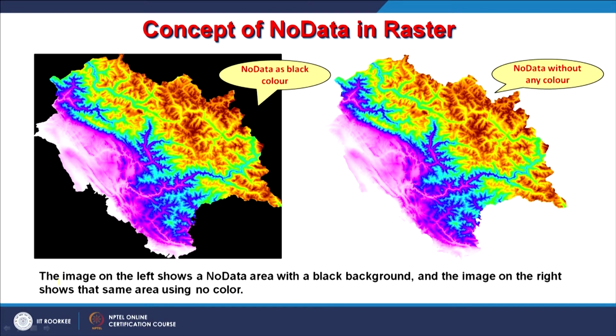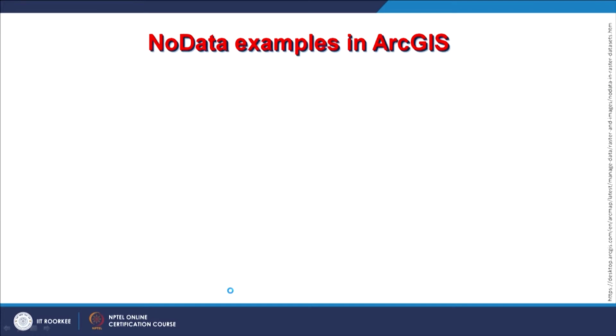So, the image as you saw has the no data area assigned black color, whereas the image on the right is the same with no color or white color. Both options are available if the background of your screen is white. Generally, we assign white color because if it has to be printed on white paper, then it would print like the right image, and no black color will be used. So, it looks more realistic also.